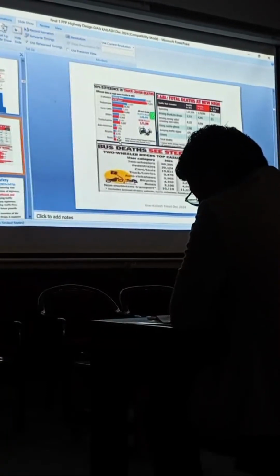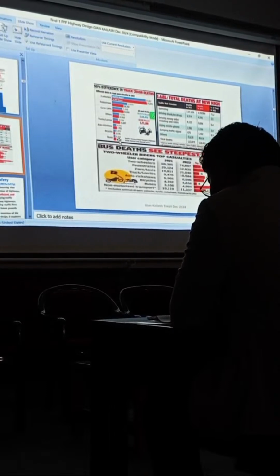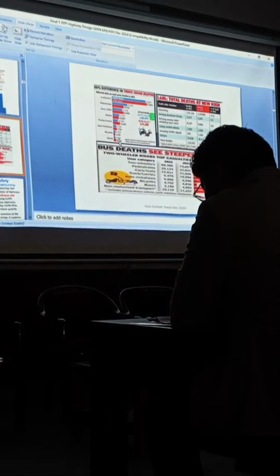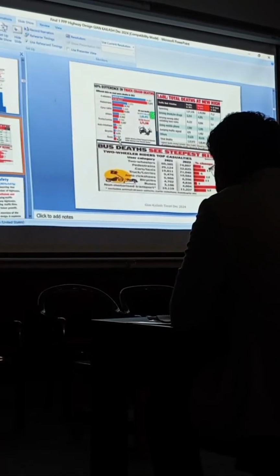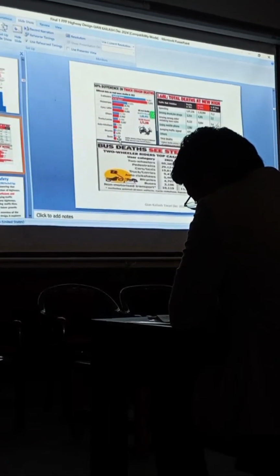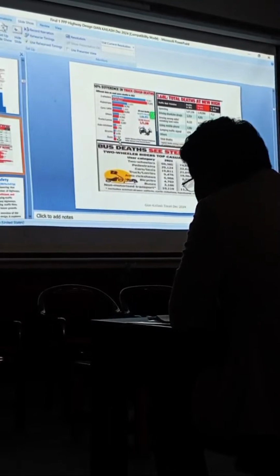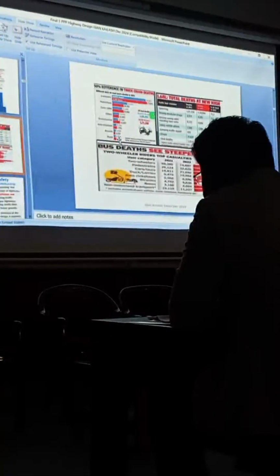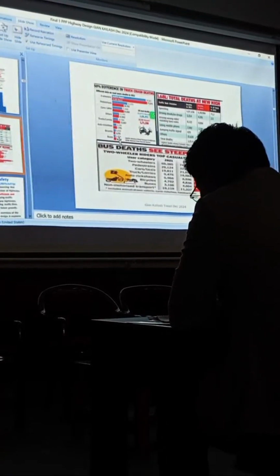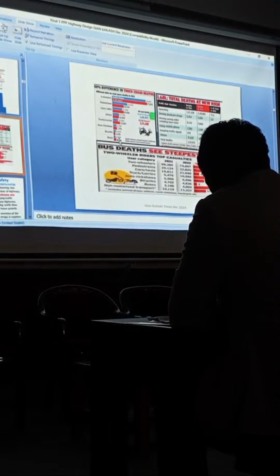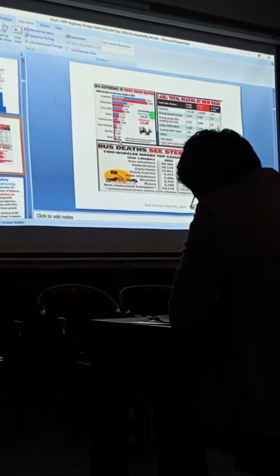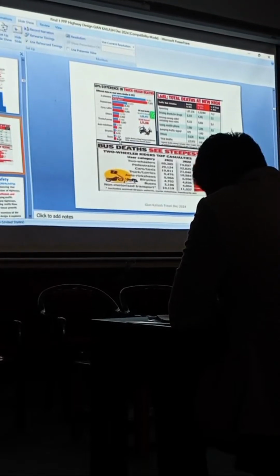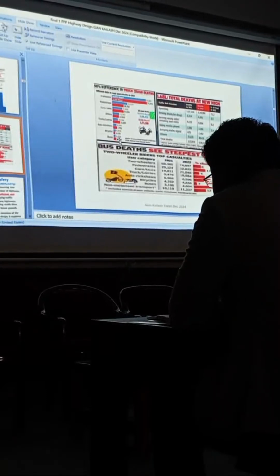In India the most reliable is the NCRB, the National Crime Records Bureau. Every year in August or September they prepare a very detailed analysis and report for the entire India, state-wise and road-wise.